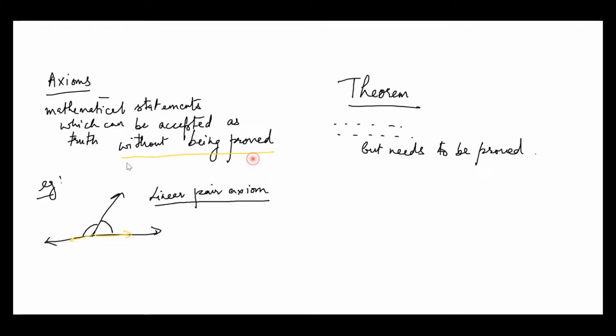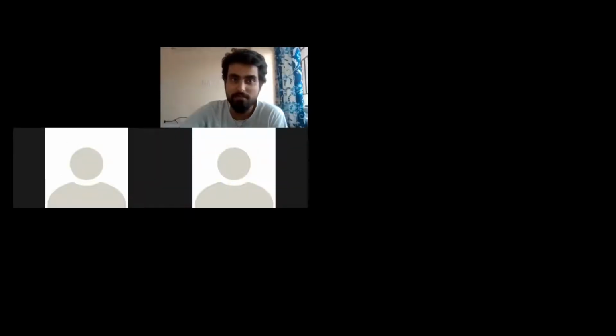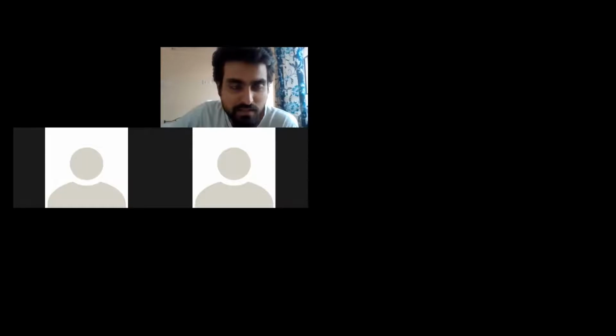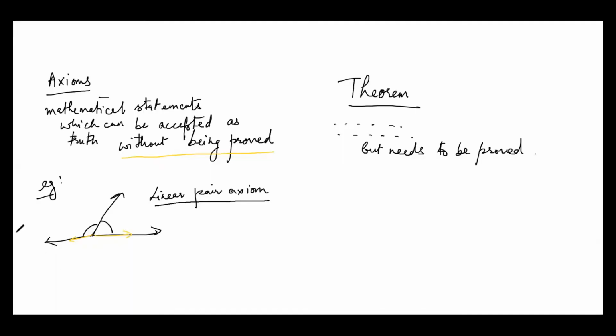Anyone else would like to give me a simpler example of a mathematical statement which can be accepted without any proof? Something without geometry, something very simple. I want to go to someone else, not Riza. Just type in the chat box, maybe. Yes, MG has typed it for me: sir, 2 plus 2 is equal to 4.